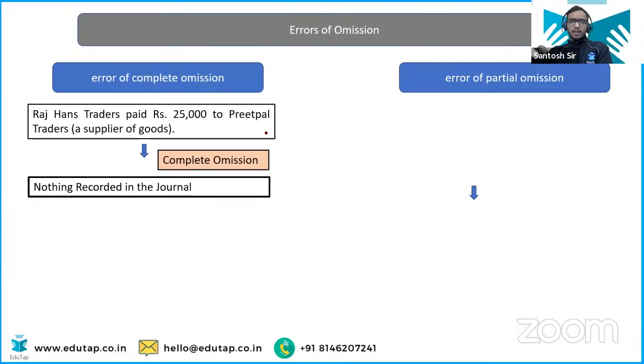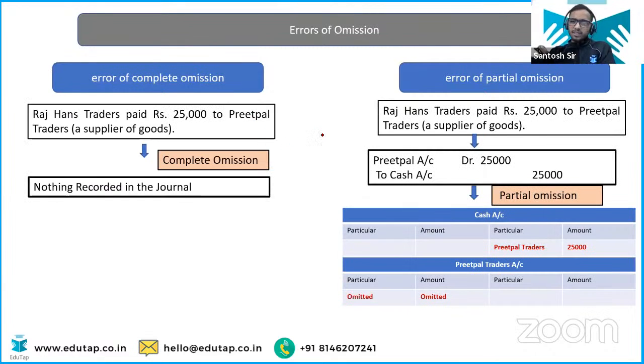Omission is easy. Let's read out the example, then you will know. Suppose Rajhans traders paid 25,000 to Preetpal traders. Now, the accountant has forgotten to enter this transaction into the accounts book. So this is the case of complete omission. He has forgotten to enter it, so neither principal error, neither commission error. Error of omission or complete omission.